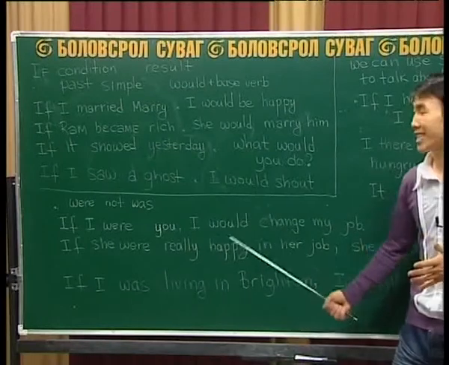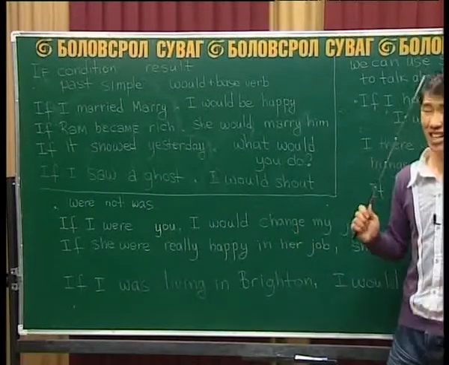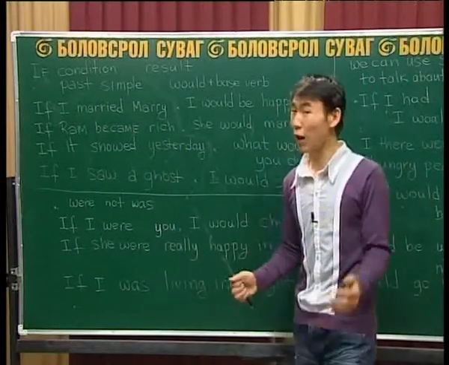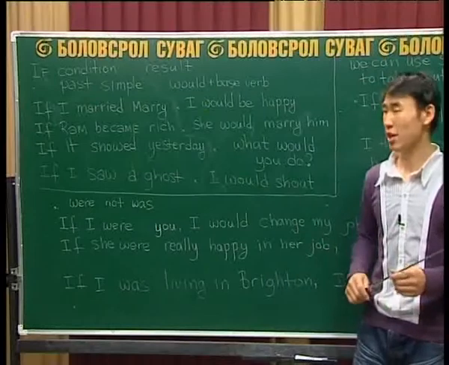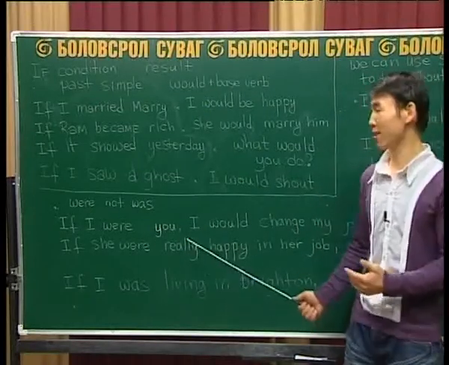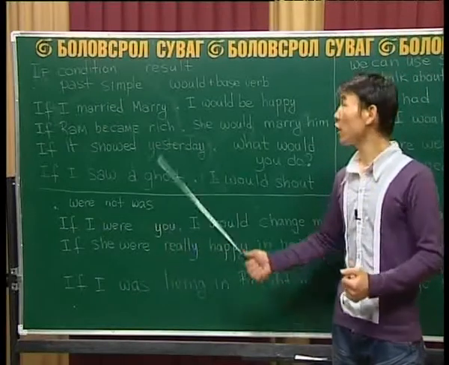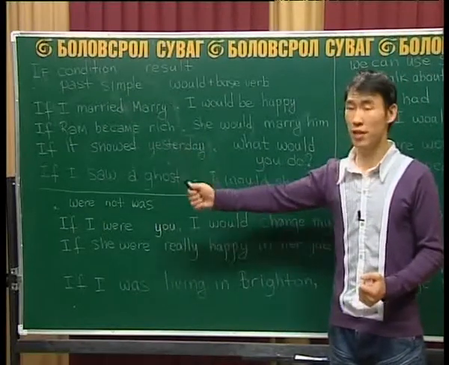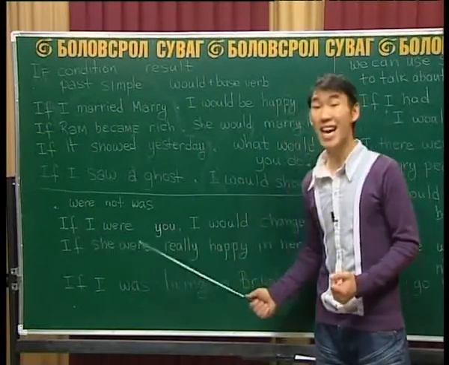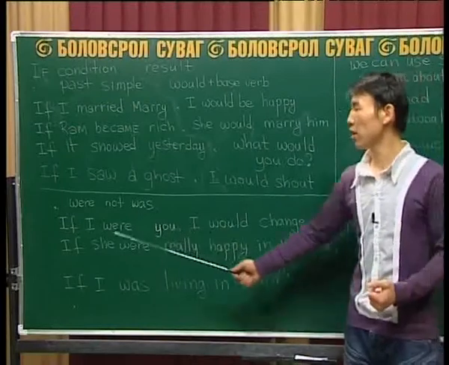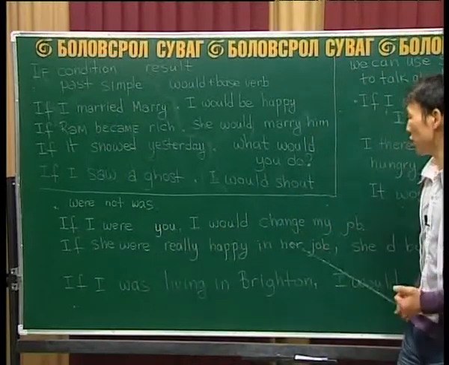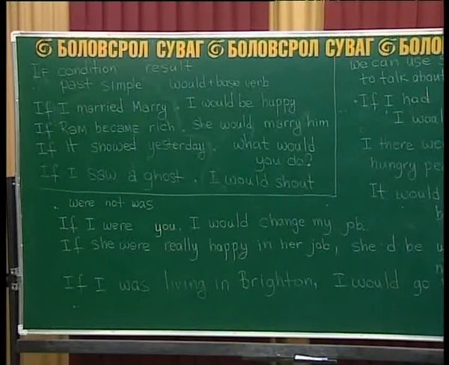And that person sees that person and thinks, oh, it's very difficult work. I will never do that kind of job, okay? So this is giving some kind of advice. We use the second condition when we give advice to other people. So here, if I were you, I would change my job.